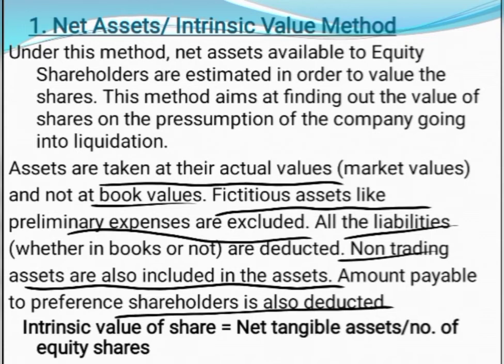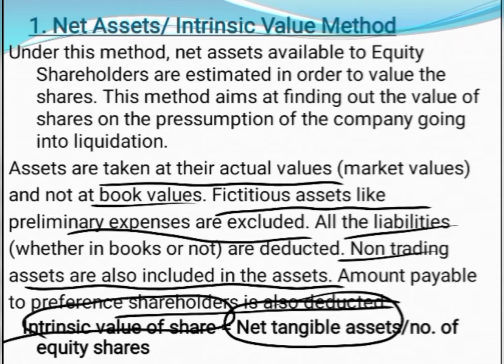Then if there is arrears of preference dividend, if it is cumulative in nature, maybe for the last 2-3 years they have not been paid the dividend, even that should be paid off. After deducting the amount payable to the preference shareholders, whatever amount remains is called net asset or net tangible asset available for the equity shareholders. You have to divide it by the number of equity shares to get the intrinsic value of the shares.